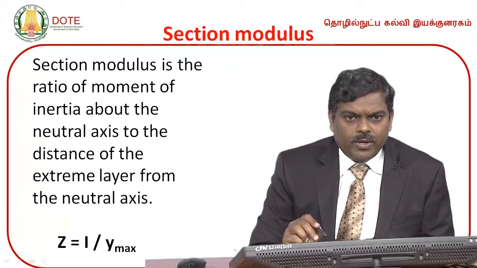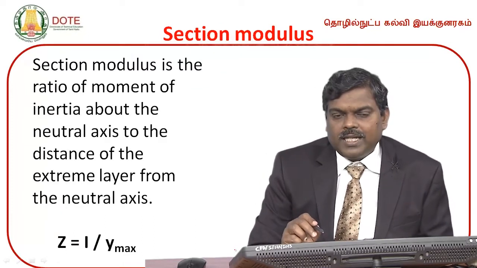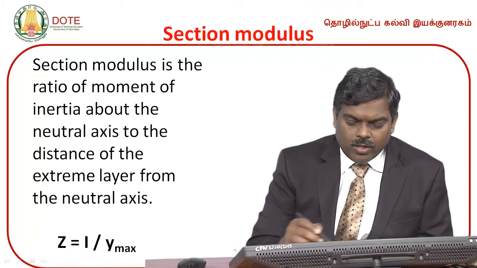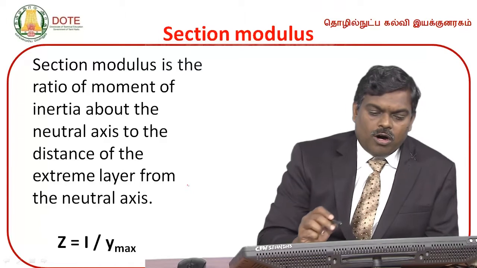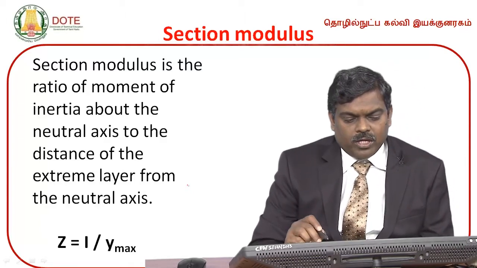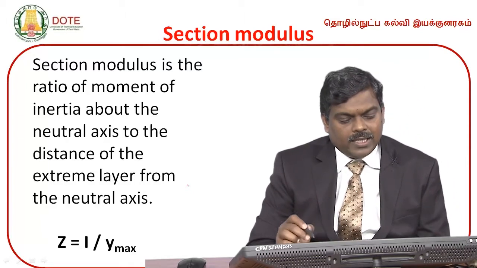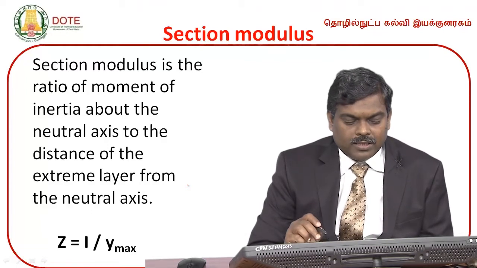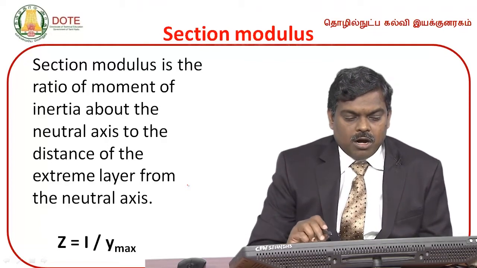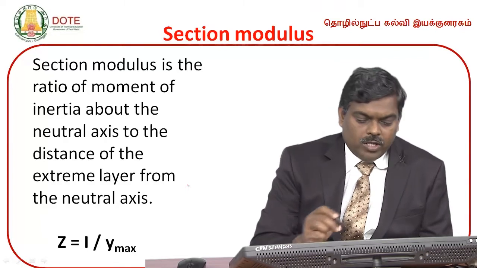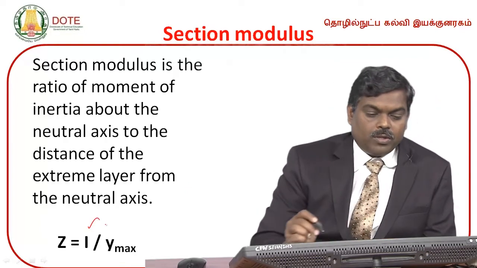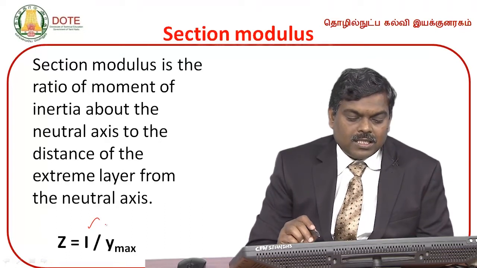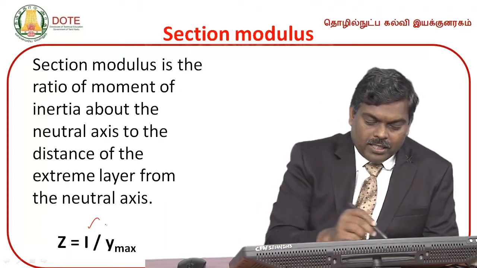Now we are going to see the term section modulus. What is section modulus? Section modulus is the ratio of moment of inertia about the neutral axis to the distance of the extreme layer from the neutral axis, y max.